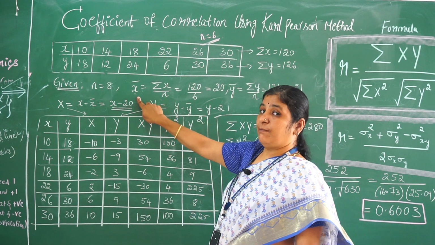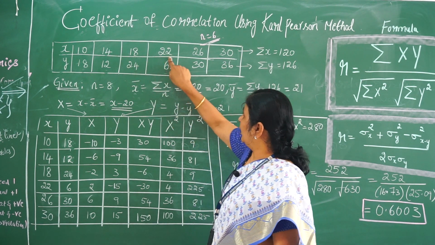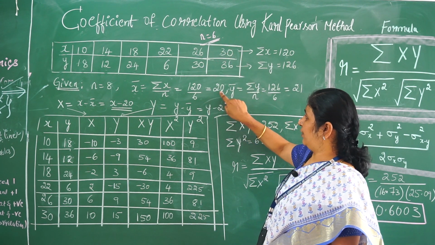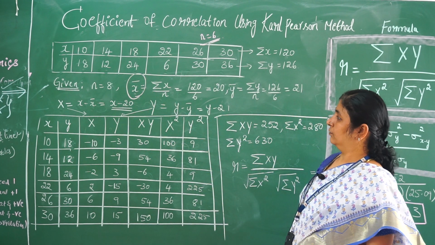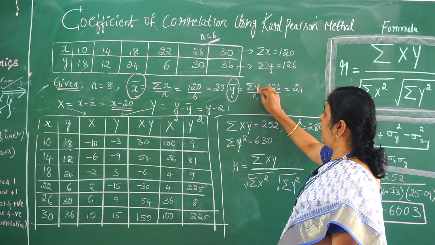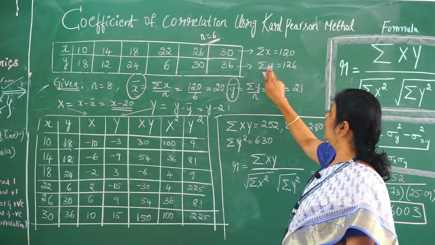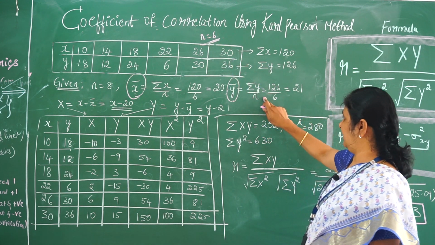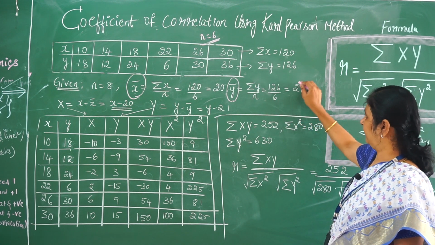Okay. So x bar is equal to sigma x by n, which is equal to, now add all these values, so we get 120. So 120 divided by 6 is equal to 20, which is your actual mean. Similarly for the y series, your actual mean is sigma y by n. So you need to add all the y series values, which gives 126, and divide by n, which is equal to 6. So 126 divided by 6 is equal to 21.